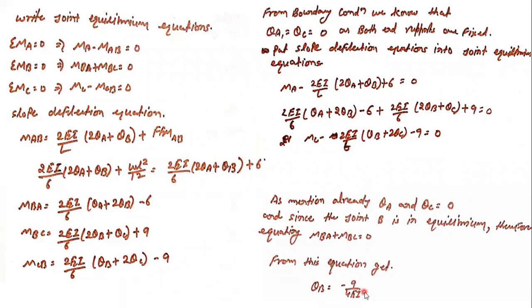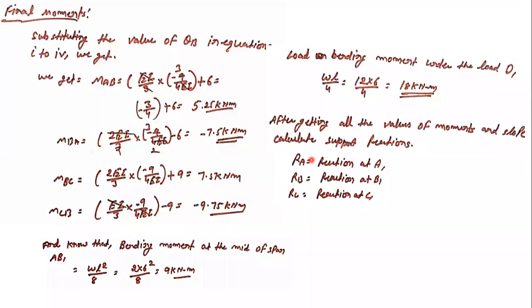And after getting the value of theta B, put it back into this equation and get the values for MAB, MBA, MBC, and MCB. So let's see what values come. After solving all the steps, which I have solved here, MAB is coming out to be 5.25 kilonewton meter, MBA is minus 7.5 kilonewton meter, MBC is 7.5, and MCB is 9.75 kilonewton meter. So these are the values coming in front of us. You can get them from there.